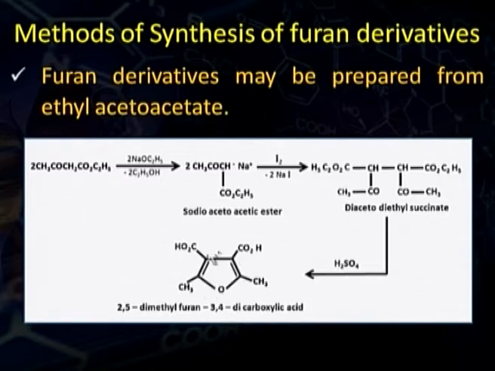Decarboxylation of this molecule by heating it in quinoline in the presence of copper powder gives 2,5-dimethyl furan. Other derivatives can also be prepared by this method by replacing the reactive hydrogen of acetoacetic ester by requisite alkyl groups. Another method for preparation of furan derivatives is the Feist-Benary synthesis.